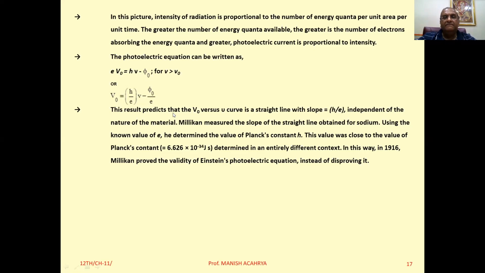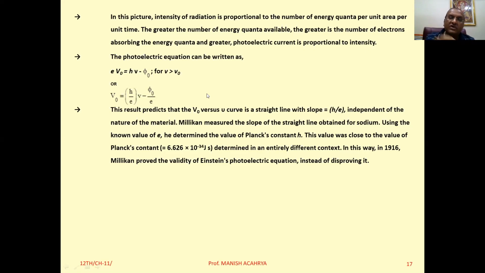So finally, it was established that Einstein's explanation was the perfect one, and it was accepted that there is duality in nature, and in some favorable conditions, a wave behaves as a particle. And this particular particle nature of the wave is known as the photon. So this quantum of energy is known as the photon.